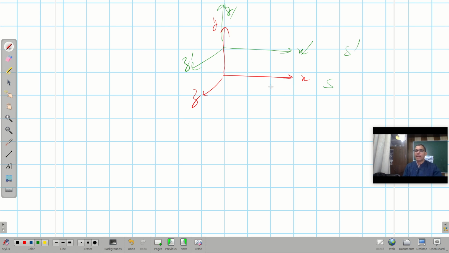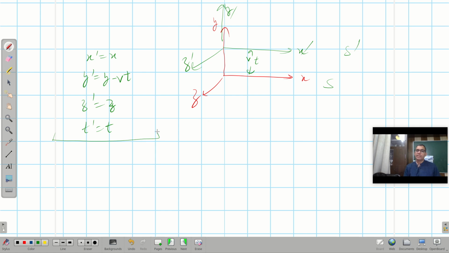So then what will happen? I can simply write x prime is equal to x and y prime is equal to y minus vt, because it is moving with the velocity v along this direction. And z prime is equal to z and t prime is equal to t. And when something is moving in the xy plane, because that is not changing.